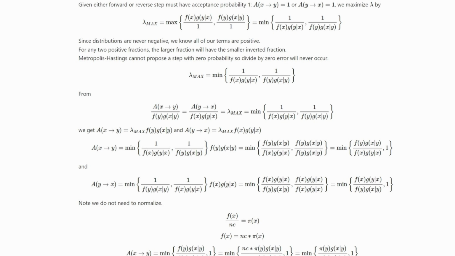Since distributions are never negative, we know our terms are positive. For any two positive fractions, the larger fraction will have a smaller inverted fraction. Metropolis-Hastings cannot propose a step with 0 probability, so a divide by 0 error will never occur. Combining our equations, we can now solve for alpha by multiplying the denominator and distributing.